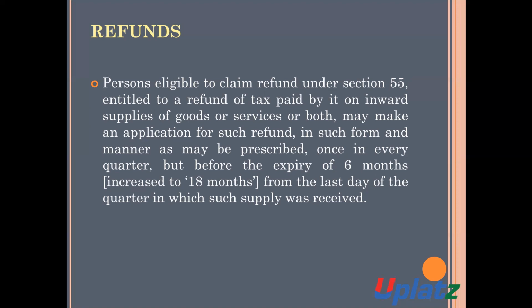For example, there is an assembly which is entitled to take the refund under section 55. It has received some goods, some inward supply from a supplier, and the amount of GST is paid by it on such inward supply. In this case, such assembly can make an application for the refund of such tax which is paid by it on the inward supply of such goods.